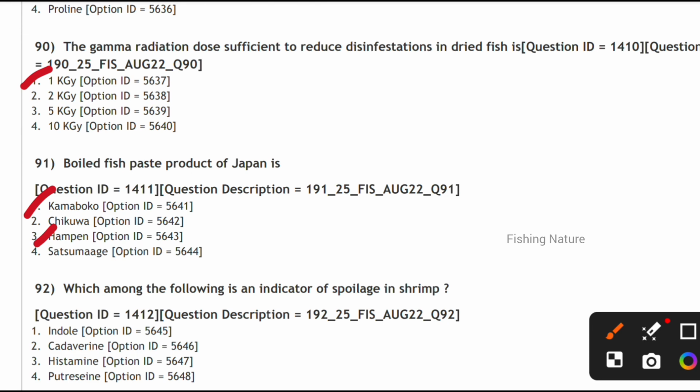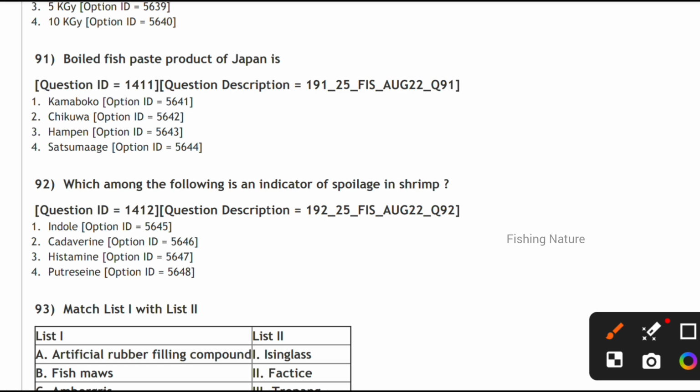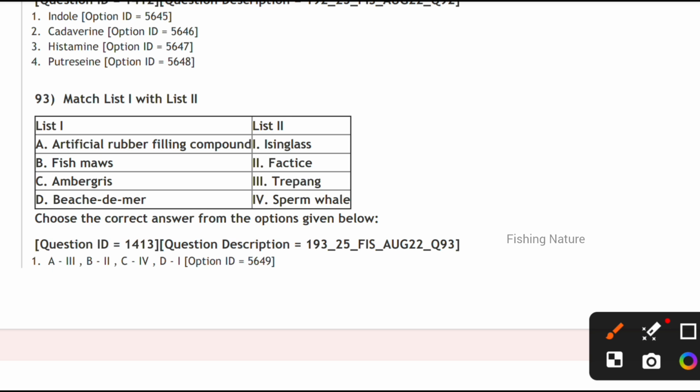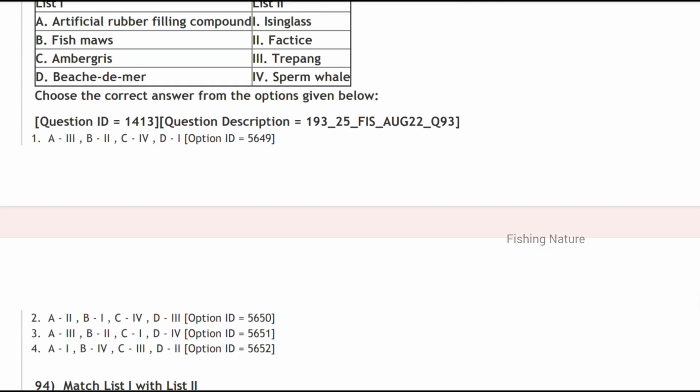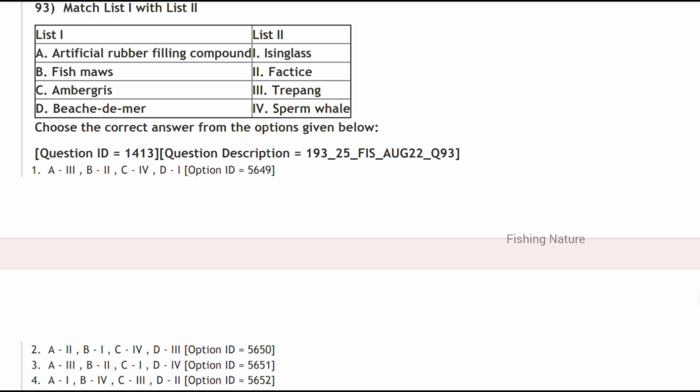And which of the following is the indicator of spoilage of shrimp? Spoilage of shrimp is due to the indole, and mackerel is 1 and 2. Here A is the artificial rubber filling compound is a factis, so A2. Next, B is the fish moss is the icing glass.